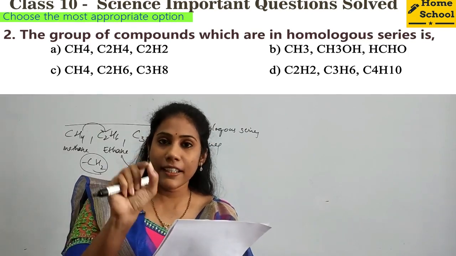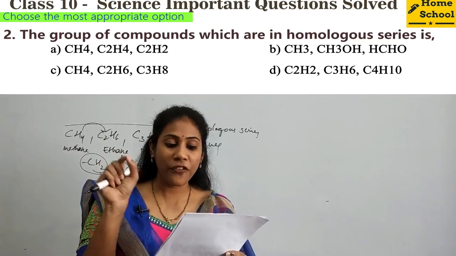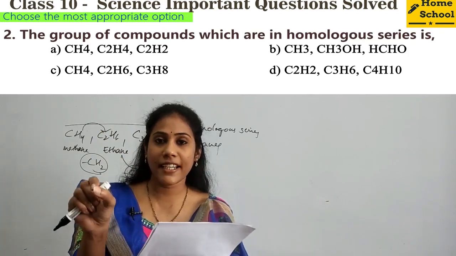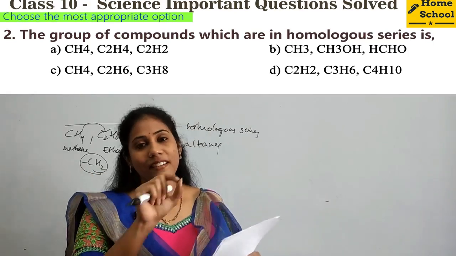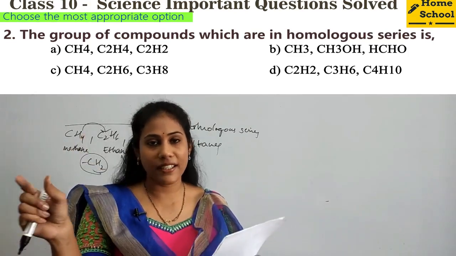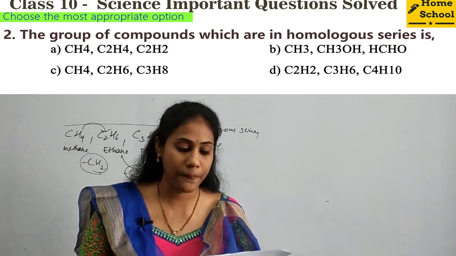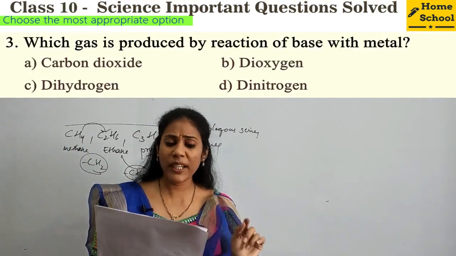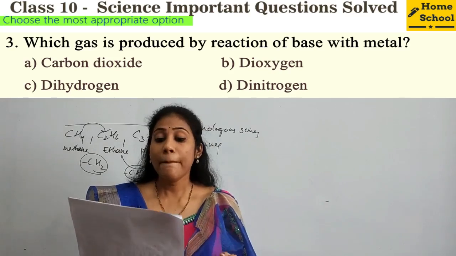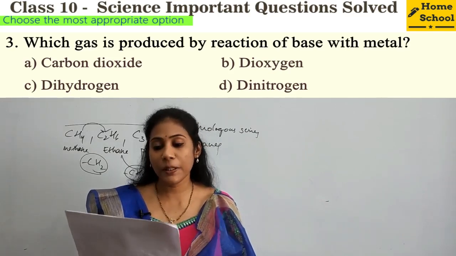Say this difference you try to think of. If you find this difference between the first and second member, second and third member, then your option is correct, right? If you have the difference, that belongs to homologous series. Fine. And coming to the third question, which gas is produced by reaction of base with metal?